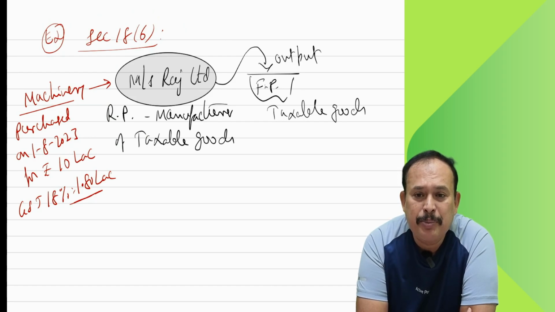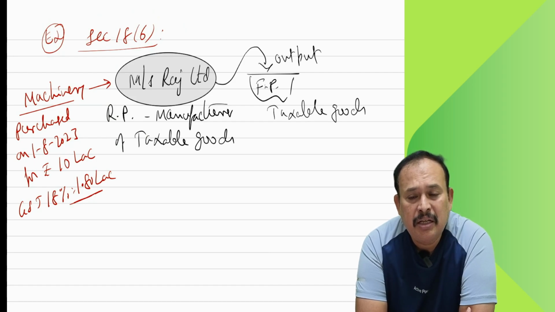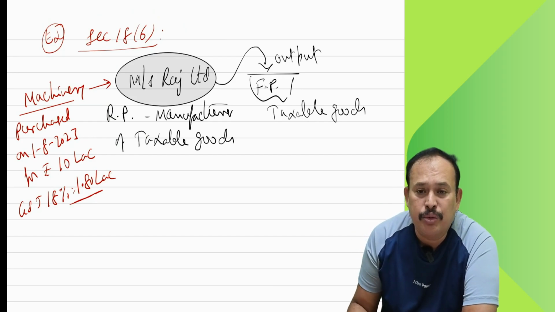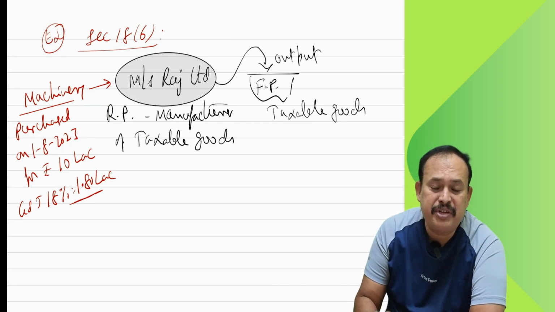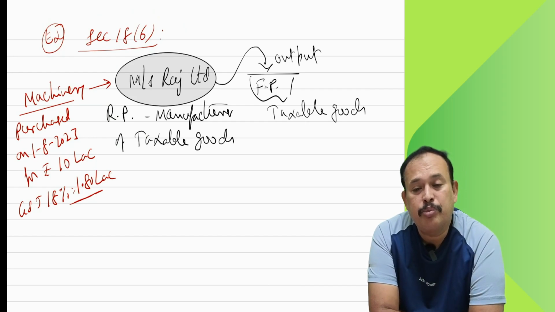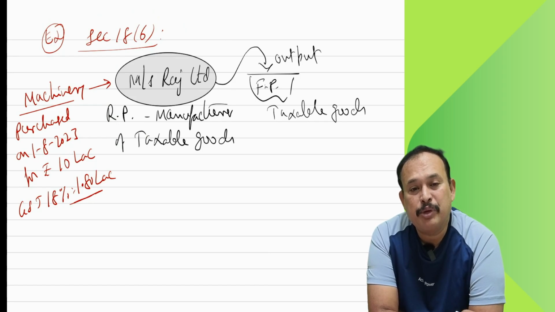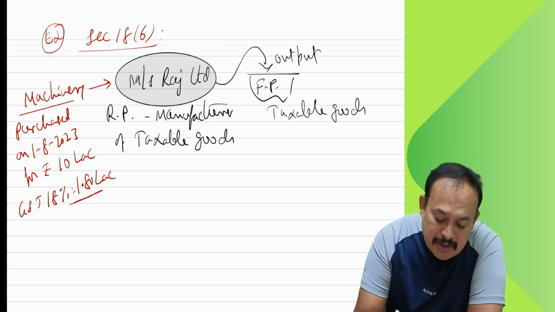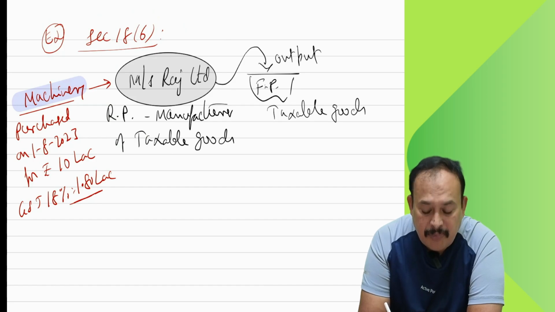Now I want to upgrade it. I want to modernize my machinery and have some AI, artificial intelligence, features in the machinery. I want more production, modernization and upgradation of my production. Therefore, the machinery I purchased, I am now selling off.